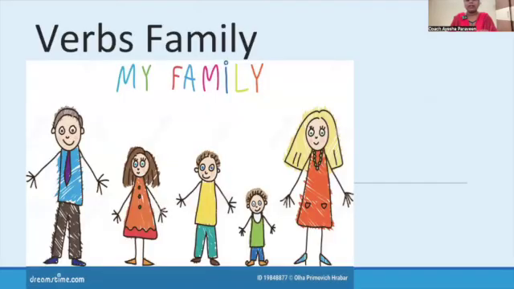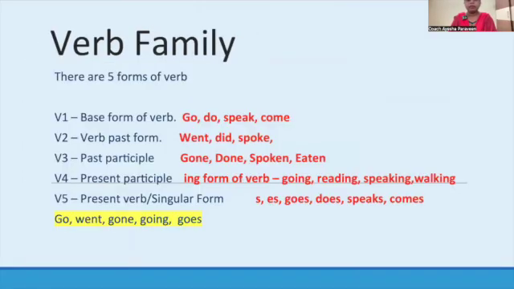So now let's meet our verb family. How many members are in the family, we will see. Okay, in the verb family there are 5 members. So you could assume that in the verb family there are 5 children. The mother is there, that is the root form of the verb, and the mother has 5 kids. What are the 5 kids? V1 is the base form or root form of the verb. The first child's name is V1, the second child's name is V2, the third is V3, the fourth is V4, and the fifth is V5.